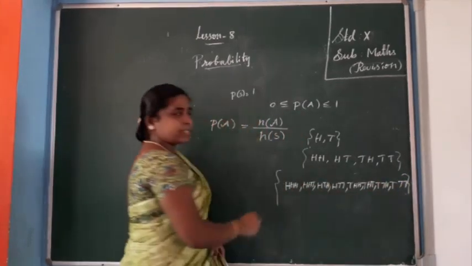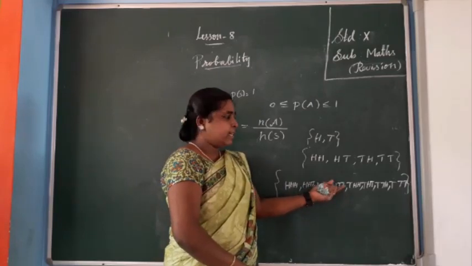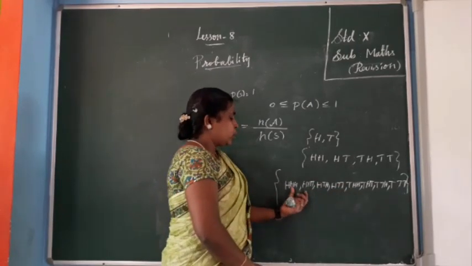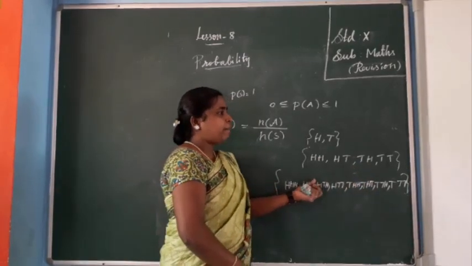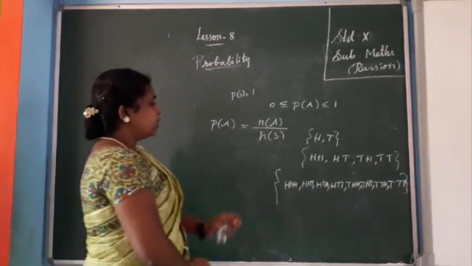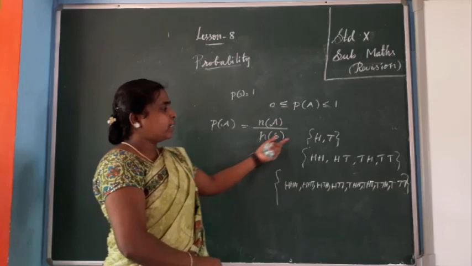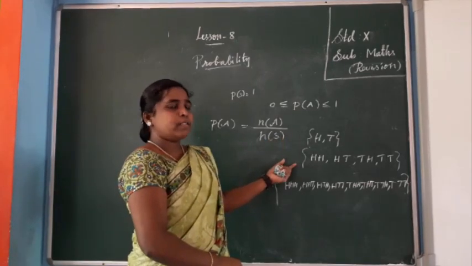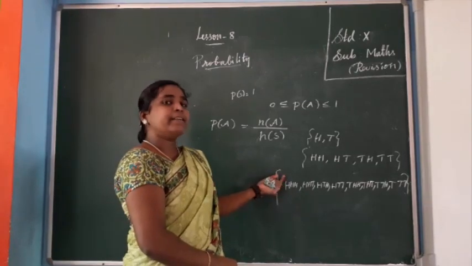No need to struggle, that's easy. First put 4 H, next 4 T, next 2 H, 2 T, 2 H, 2 T. Like that. Next 1 by 1, H T. So this is the possibility of 3 coins. 1 coin 2 times or 2 coins once. 3 coins once or 1 coin 3 times.